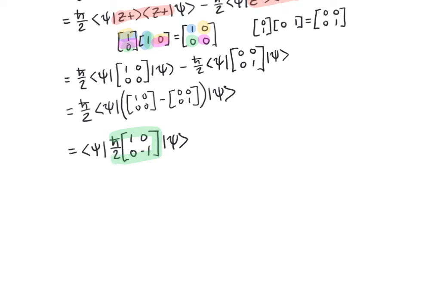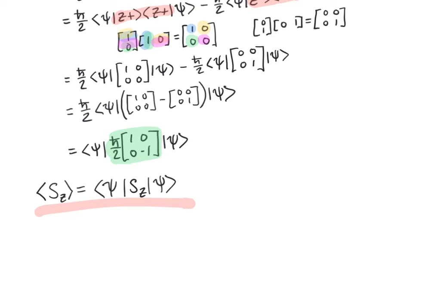H bar over 2 times this matrix is equal to the SZ operator that we found in the previous homework assignment. So I can write the expectation value of a measurement of spin in the z direction on the state psi as the measurement operator SZ sandwiched between the bra and the ket vectors of the state that we're measuring. Now you can see why we use this to symbolize the expectation value, because the expectation value is basically inserting the operator corresponding to the measurement that we're looking at in between sort of the bracket of the state